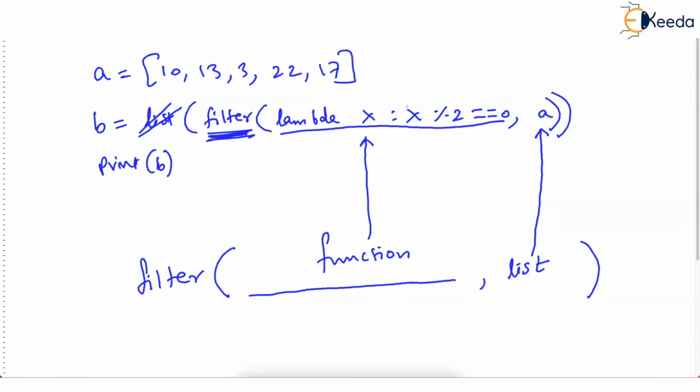It is an unnamed function. So what you are seeing inside the bracket of the filter is a function, lambda function, then comma, and then the list. Remember, this is the only way to write filter. First parameter has to be function, second parameter has to be list.